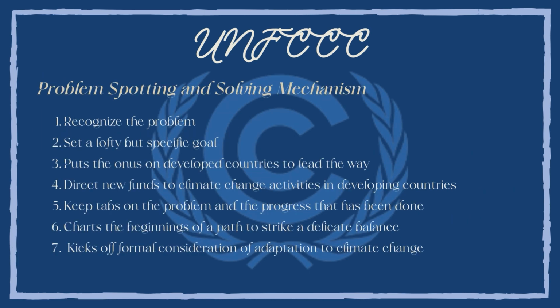There are 7 steps in the problem spotting and solving mechanism of the UNFCCC. The first step is to recognize that there is a problem, usually supported with scientific evidence as well. The next step is to set a lofty but specific goal, just like the goal to limit the temperature increase to 1.5 degrees Celsius set in the Paris Agreement. And then there are specific goals and limitations on greenhouse gas of each member country.